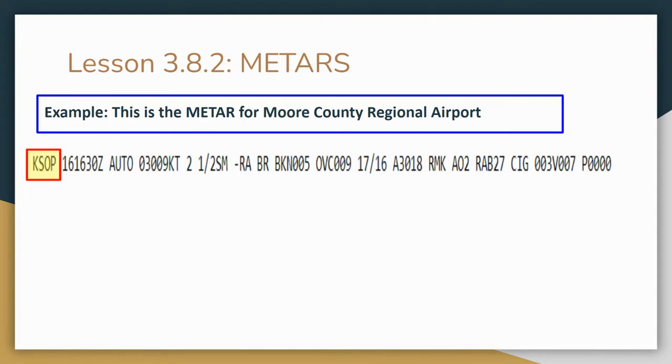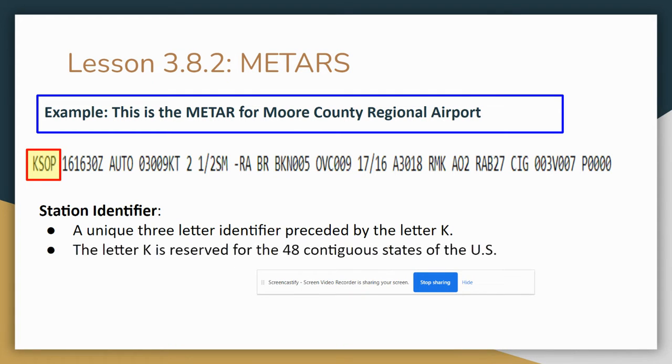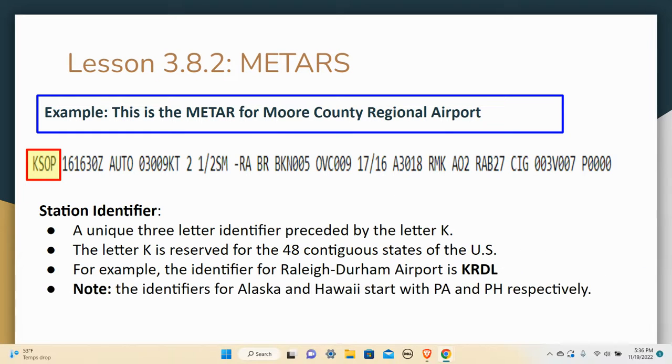Let me make sure I've got my little mouse pointer. Oh, I hope you can see my mouse. Maybe if I do it like this. No, sorry, I'm testing out a new screen sharing software, so please forgive me. It's only working on the one screen but not the other. Next time I won't have dual screens when I'm doing this. Anyway, let's just go ahead and go through it.